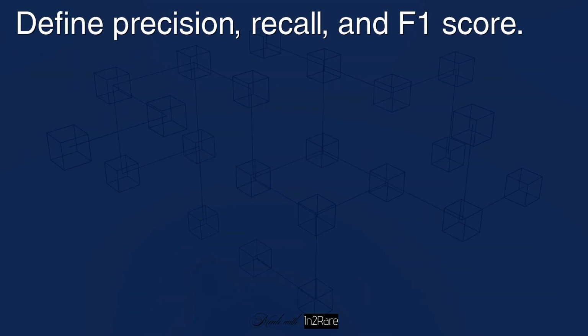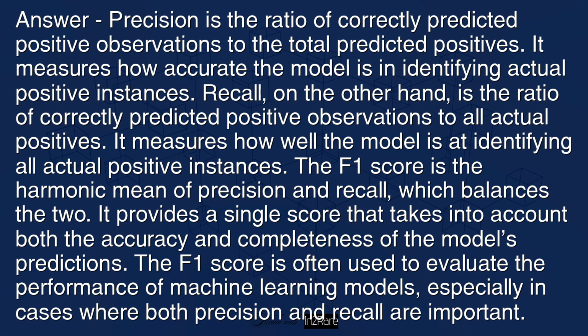Define precision, recall, and F-score. Answer: precision is the ratio of correctly predicted positive observations to the total predicted positives. It measures how accurate the model is in identifying actual positive instances. Recall, on the other hand, is the ratio of correctly predicted positive observations to all actual positives. It measures how well the model is at identifying all actual positive instances.